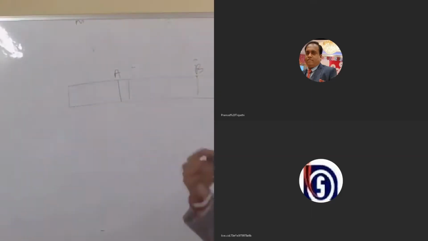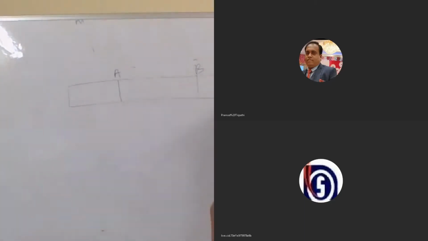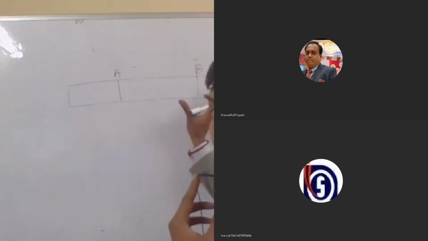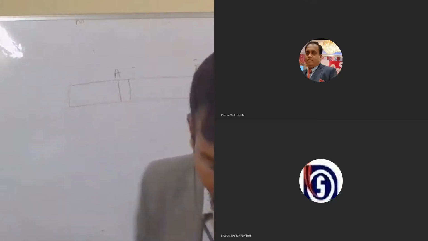Now, there is also a unit of distance in gene mapping, known as the centimorgan. This was first done by Alfred Sturtevant. He used the frequency of recombination between gene pairs on the same chromosome. If the frequency of recombination is more, they are far apart. If the frequency of recombination is less, they are close. That's how he mapped the genes, or decided the location of genes on the chromosome.